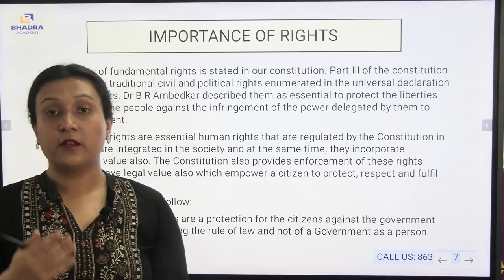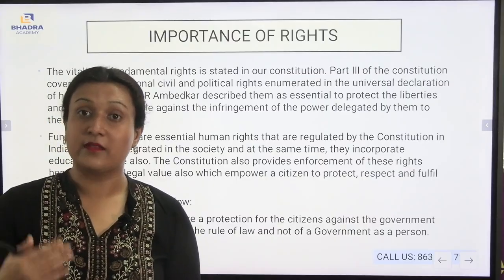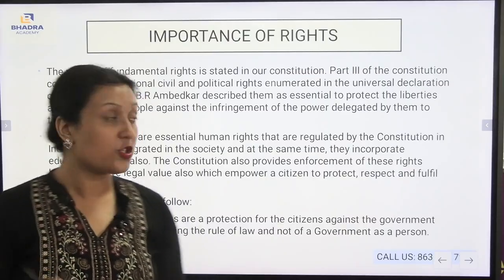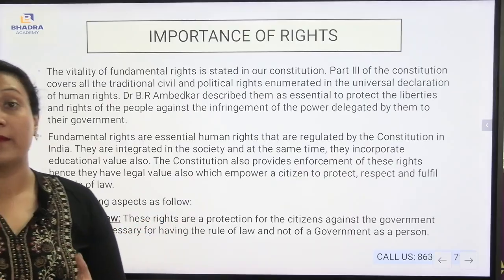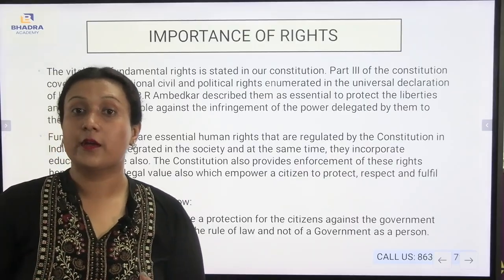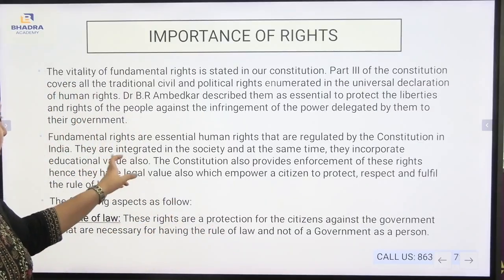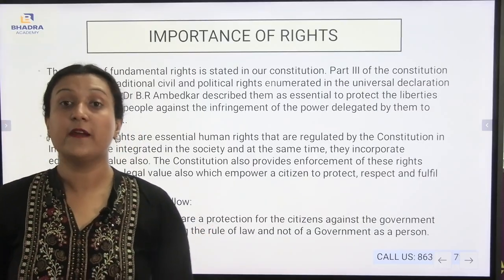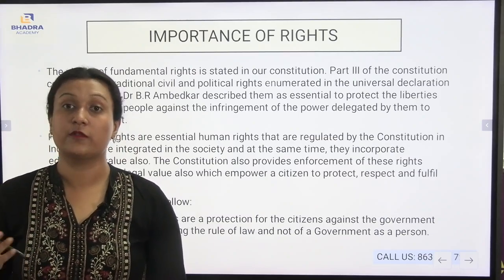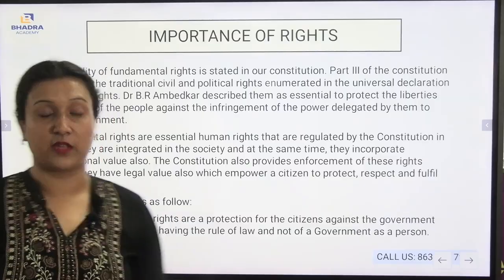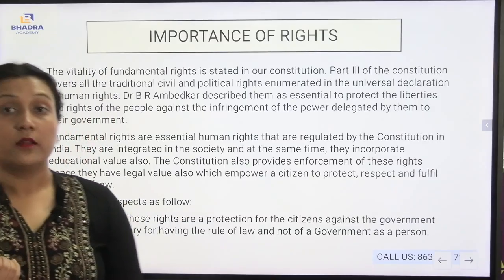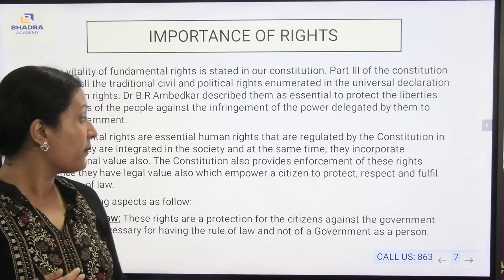Now, if I talk about the fundamental rights, they are a necessity. They are the essential rights and as a result they are regulated by the Constitution itself, and they are integrated in the society. They are part of the society. On the other hand, the Constitution provides the enforcement of these rights.